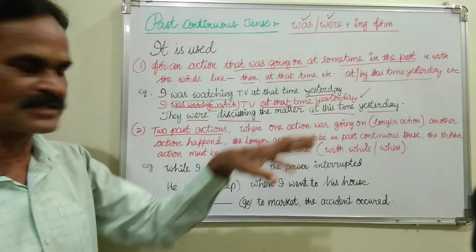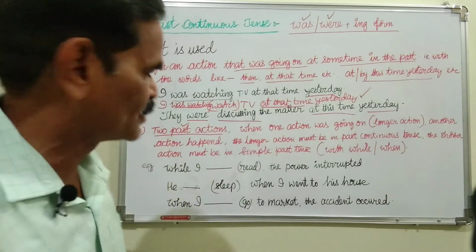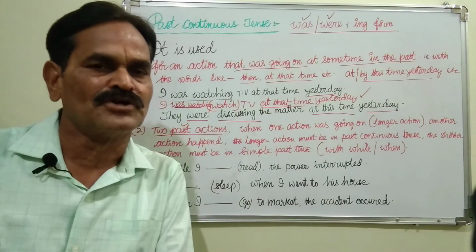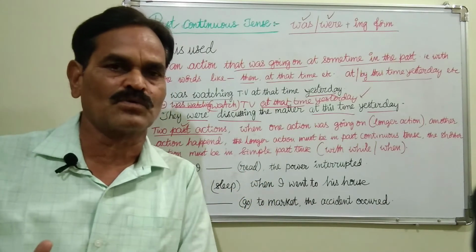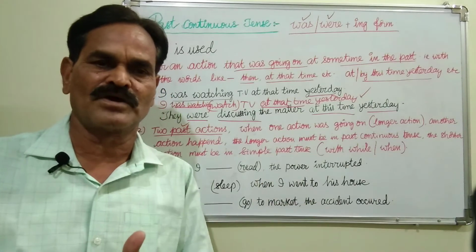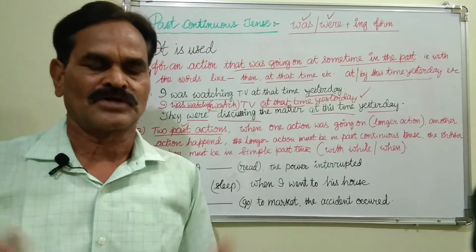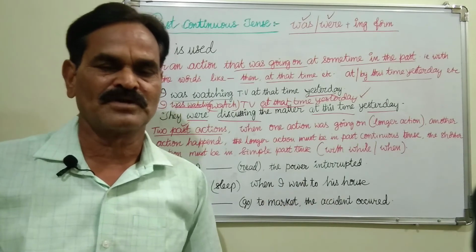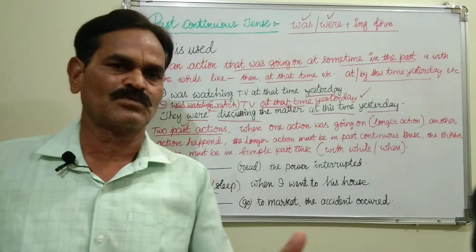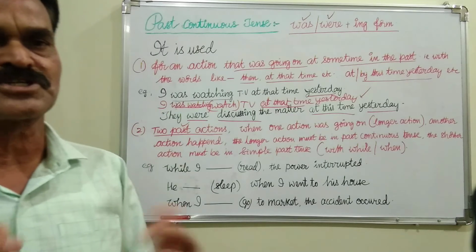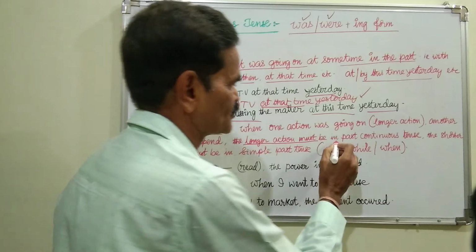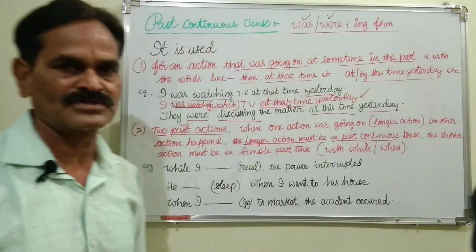Two actions happened in the past only, not present, past. When one action was continuing, when one action was going, another action happened. So when one action was going, that is what is called a long action. That long action must be mentioned in past continuous, and the second action which happened during that action must be mentioned in simple past tense. So the longer action must be in past continuous tense.